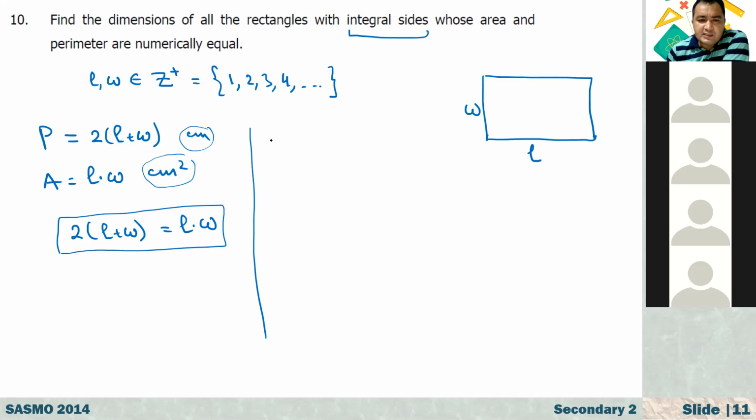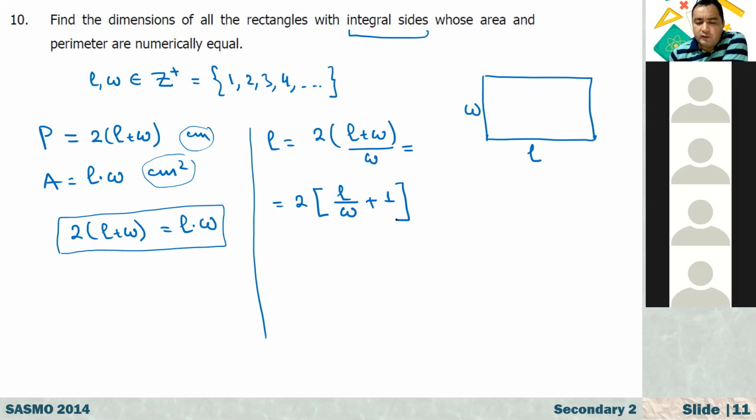Here we have 2 times L plus W, and divide both sides by W. We have 2 times L over W plus W over W, which is equal to 1, right? So here we have L equals 2 times L over W plus 1.